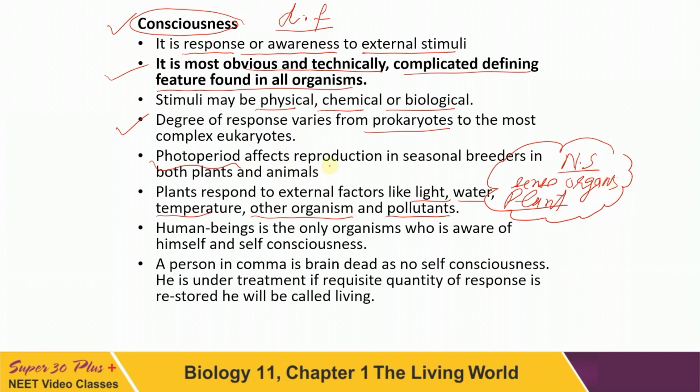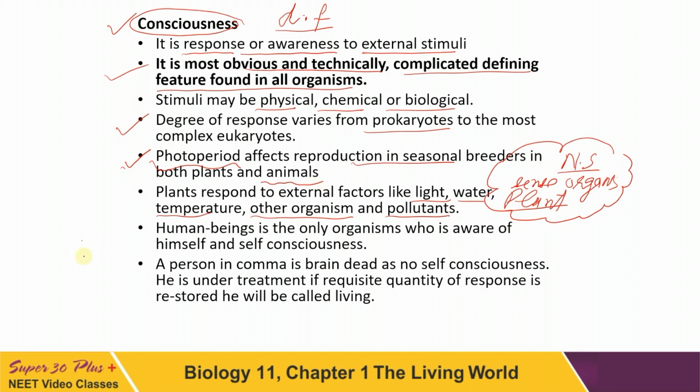Photoperiod affects reproduction in seasonal breeders, in animals as well as in plants. You know that plants flower only in a certain light period, in a certain season. In the same way, certain animals are seasonal breeders.